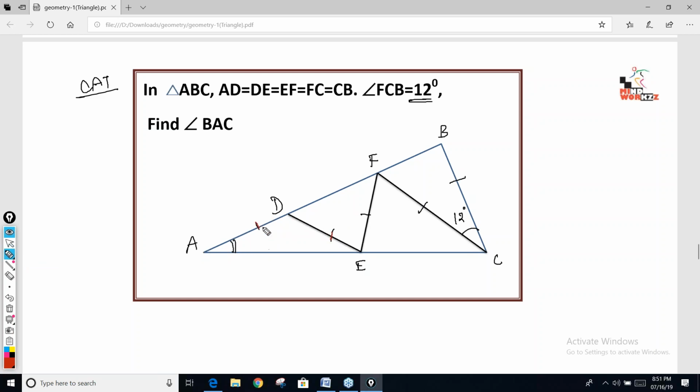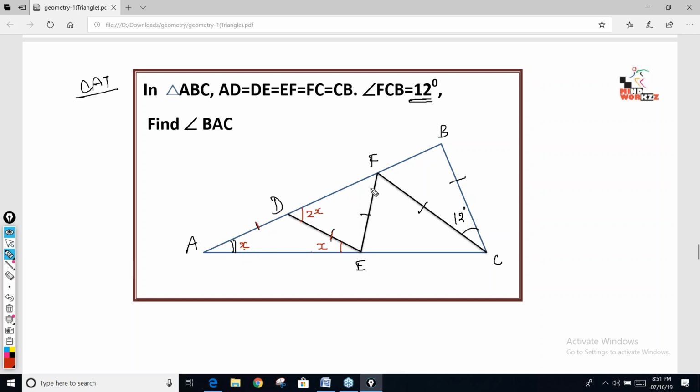If these two sides are equal, the angles in front of these two sides will also be equal. So if this angle is x, this angle is also x. Now, can you tell me this angle quickly? This is x, this is x. So what about this angle? 2x. Exterior angle. Everybody can see now. X, x. So this angle will be 2x.